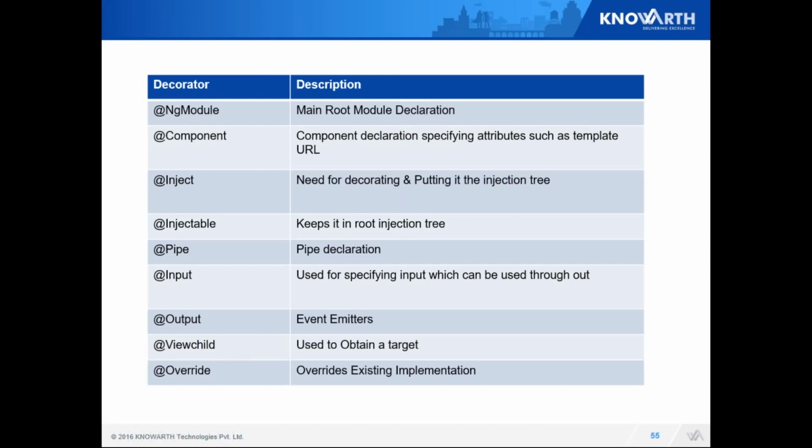Now, ViewChild is used when I need to obtain a specific target. Let's say I have a menu. When I click on it, I need to see my submenu. That's where I will use ViewChild. Now, when I implement any interface and I'm overriding that method, I need to use the @Override decorator.